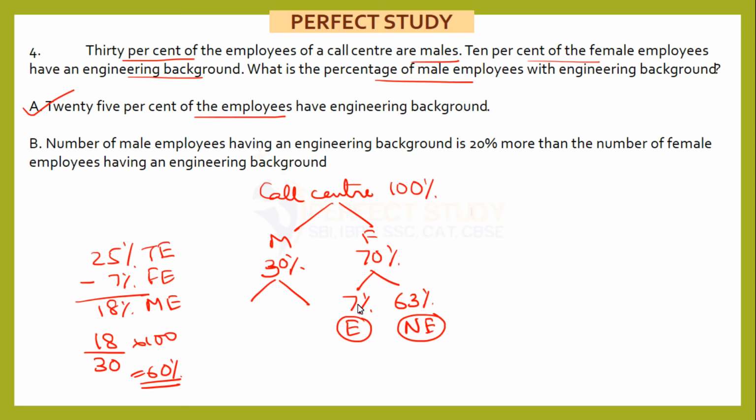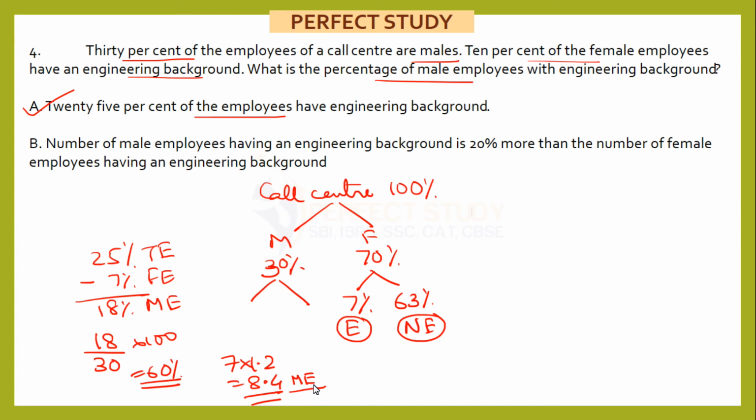Now if my number of female engineers is, let's say, 7, the number of males is 20% more than 7. So that is 7 multiplied by 1.2, which will give you 8.4. We know that the number of employees cannot be a decimal, but that is because we have an assumed value of 100, so you need not worry about that. So if I have 7 female engineers, then my male engineers come out to be 8.4.